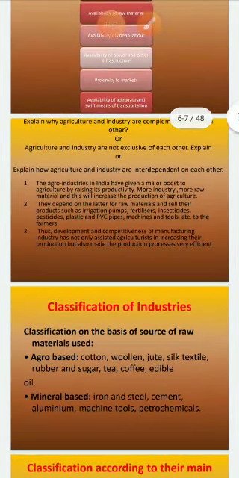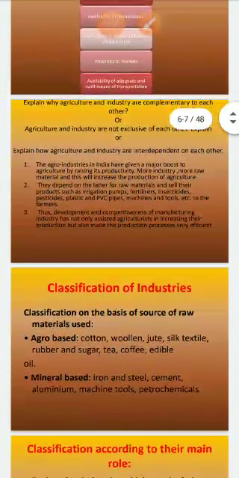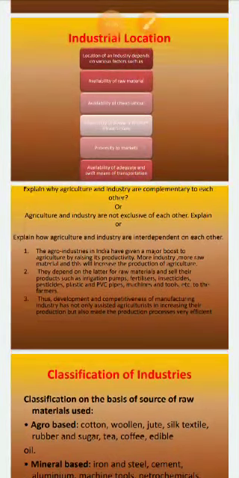Thus the development and competitiveness of the manufacturing industry has not only assisted agriculturists in increasing their production but also made the production process very efficient. The question is, explain why agriculture and industry are complementary to each other.